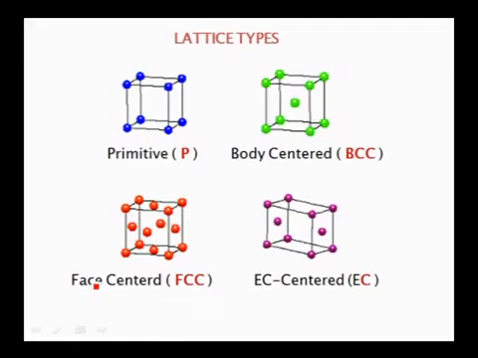The primitive unit cell contains the constituent particles only at corners. Body centered cubic lattice contains constituent particles at corners and body center. Face centered unit cell contains the constituent particles at corners and face centers. The end centered unit cell contains the particles at corners and any two opposite face centers. These are the four types of unit cells.